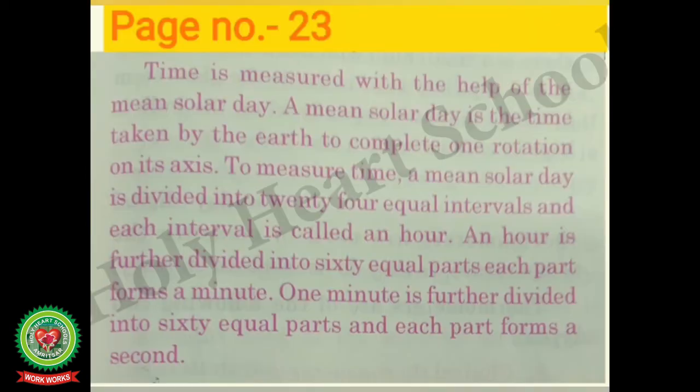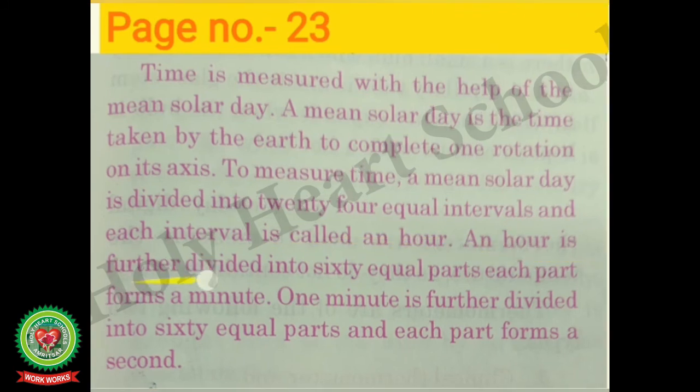Students, open your book on page number 23. Time is measured with the help of a mean solar day. A mean solar day is the time taken by the Earth to complete one rotation on its axis. To measure time, a mean solar day is divided into 24 equal intervals and each interval is called an hour. An hour is further divided into 60 equal parts. Each part forms a minute. 1 minute is further divided into 60 equal parts and each part forms a second.